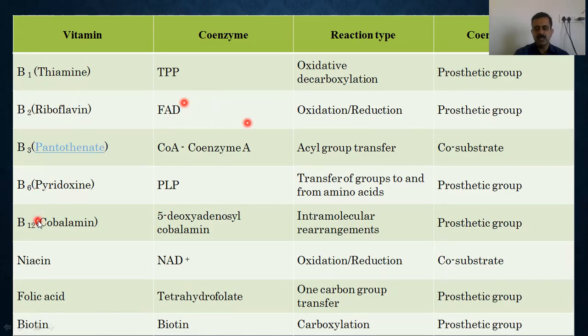B3, B6, B12, again, one of the important, cobalamin. 5-deoxyadenosyl cobalamin, intracellular rearrangements. This is a very important type of coenzyme that enhances the reactions inside the human body. Niacin, folic acid and biotin. These are again various different kinds of coenzymes, and the vitamins serve as coenzymes.